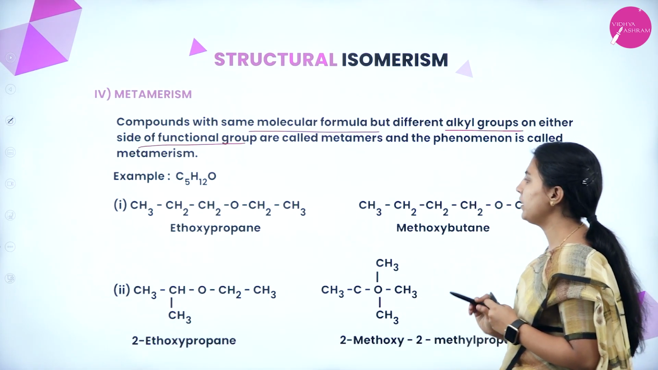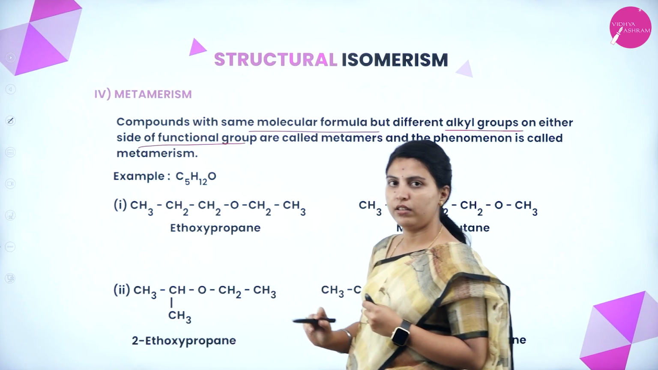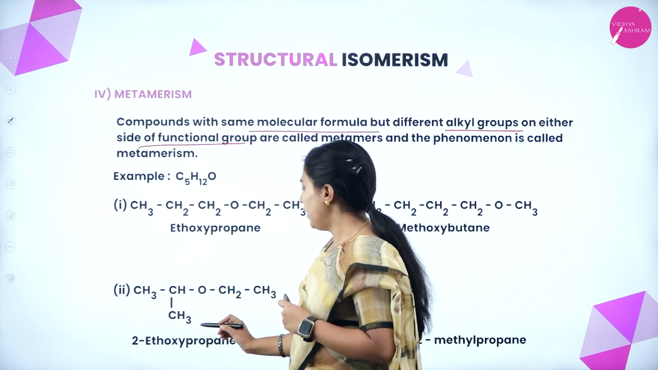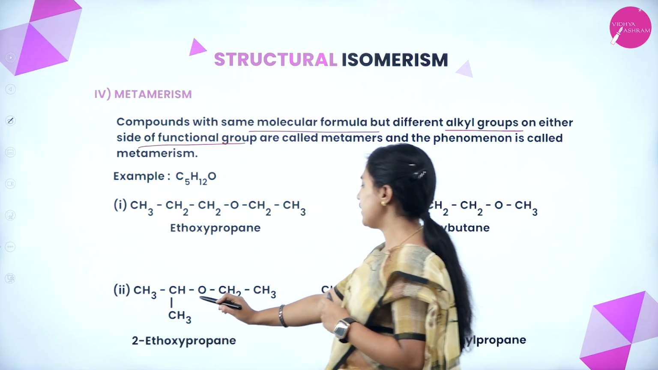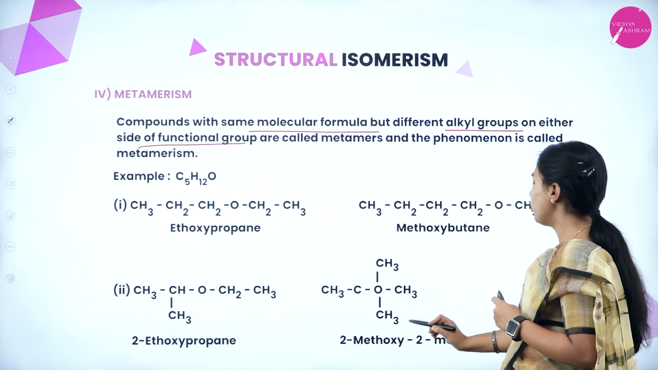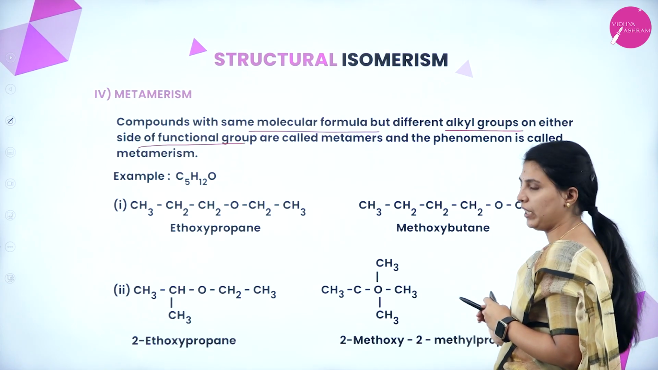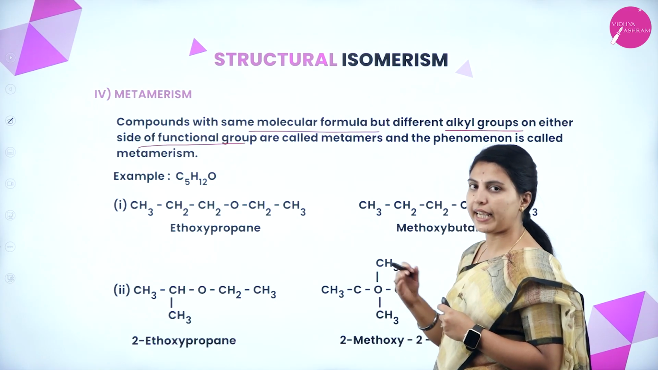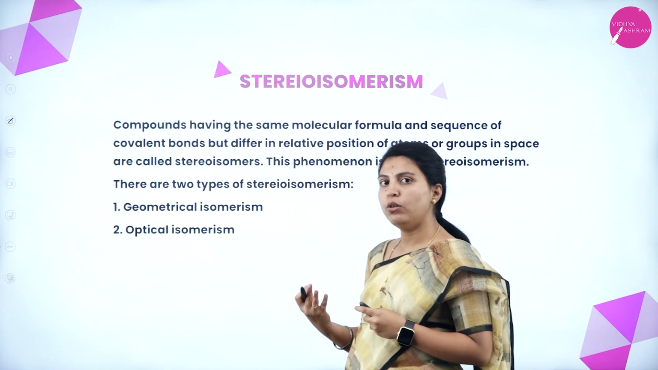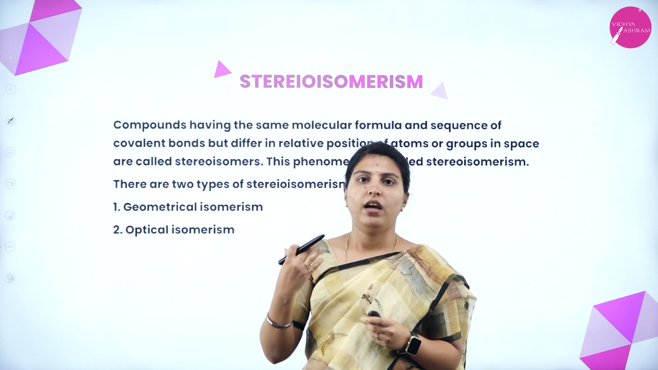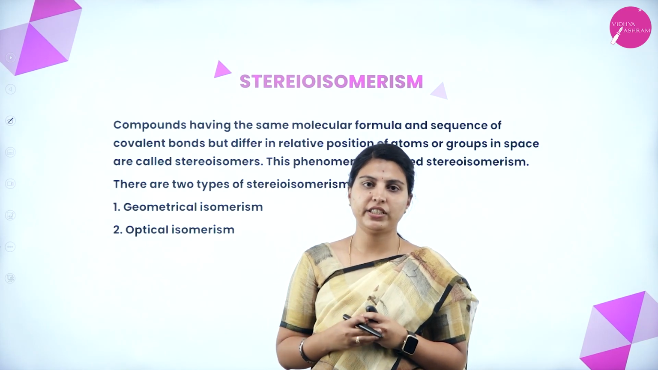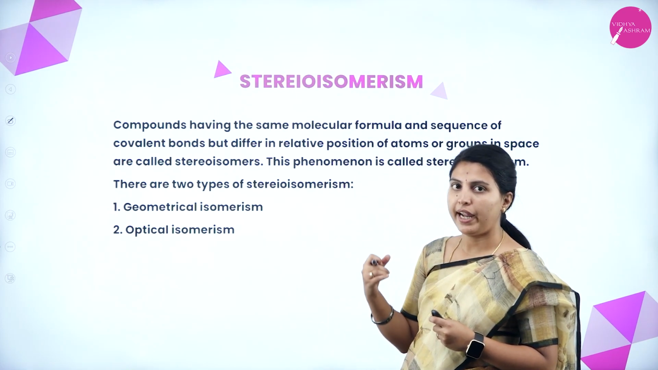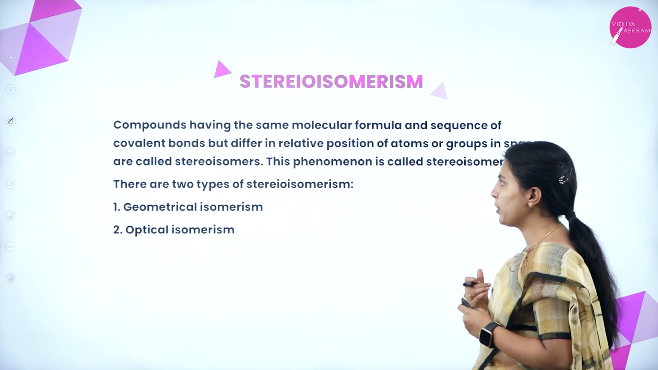For 1 carbon, meth; for 2 carbon, eth. Right. That is how the names will change. Here, 2 ethoxy propane, at the second position it is present. Here, 2 methoxy 2 methyl propane. This is also changed. Okay. This is the second set. And that is how these structural isomers have been defined and distinguished from one another with their types. And now we will see stereoisomerism.